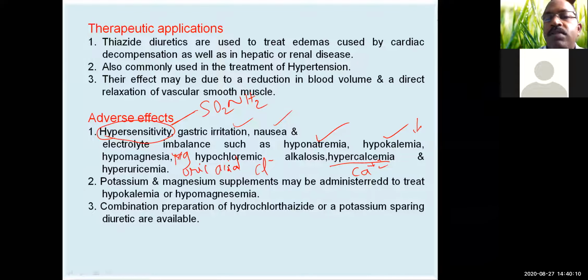So these are the adverse effects of chlorothiazide. Potassium and magnesium supplements may be administered to treat the hypokalemia and hypomagnesemia. Because there are reduced concentrations of potassium and magnesium, you can give magnesium and potassium supplements. So in the regular papers, they may ask you why potassium and magnesium supplements must be given.